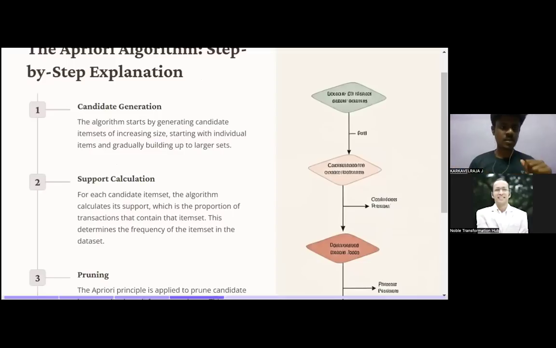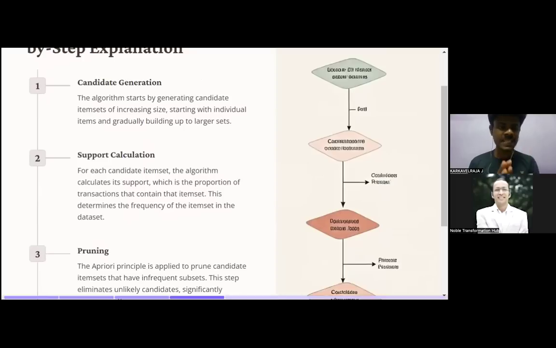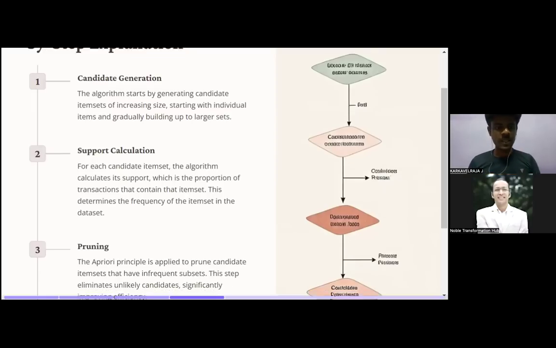That's it. Next, support calculation for each candidate item set. The algorithm calculates its support, which is the proportion of transactions that contain the item set. This determines the frequency of the item set in the dataset. Simple. Once you do the permutation combination of all the items, you need to find how many times the items occur in the transactions.